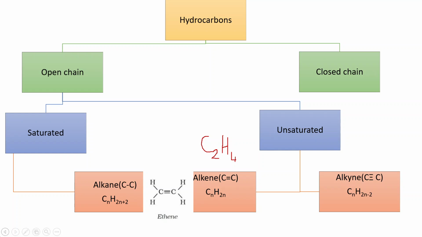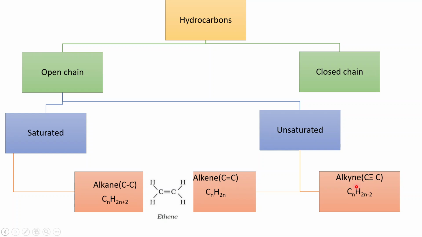In alkene, we find that there is carbon to carbon double bond. Therefore, the simplest alkene possible will have 2 carbon atoms, and therefore it will be ethene. Thus, we understand that ethene is the simplest alkene.